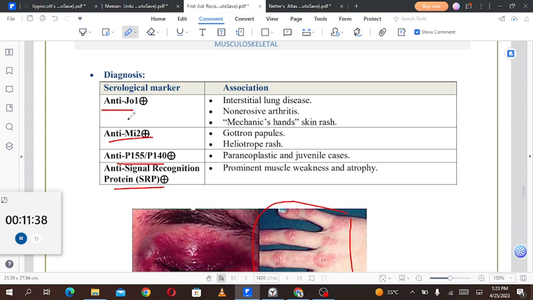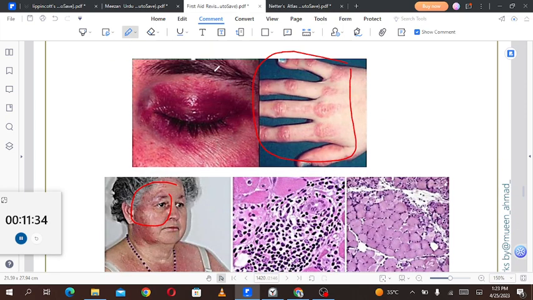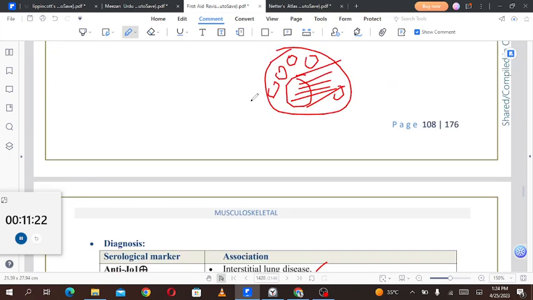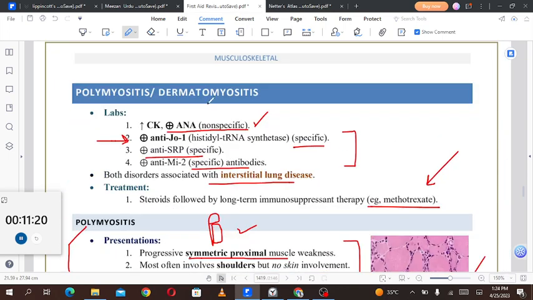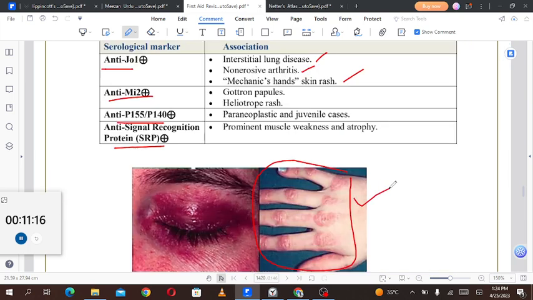So we'll see these antibodies which are found in different conditions. Okay, so I guess this is the heliotrope rash, the periorbital rash, and this one too. Okay, so anti-Jo1 antibodies: interstitial lung disease, non-erosive arthritis, and mechanic's hands skin rash. Anti-Jo1 antibodies are found in polymyositis and dermatomyositis, both of them. So these are mechanic's hands rash. All of these are associated with dermatomyositis and polymyositis.